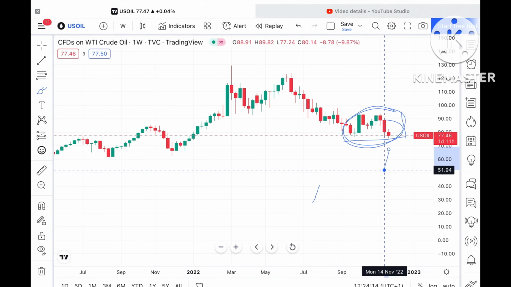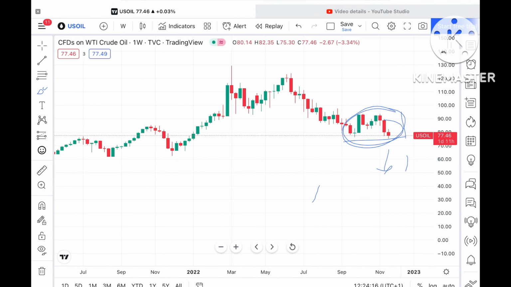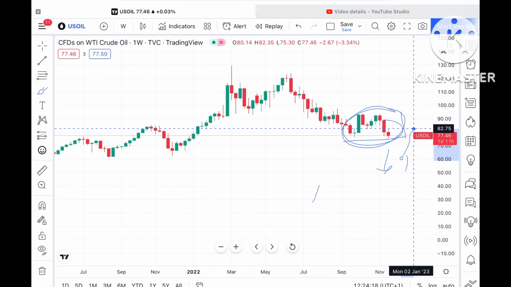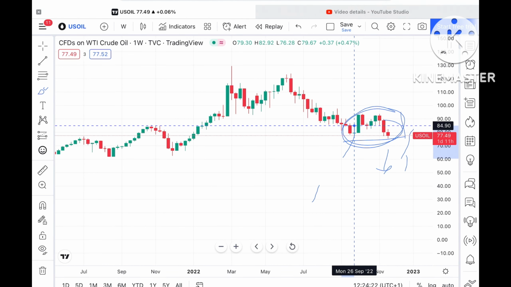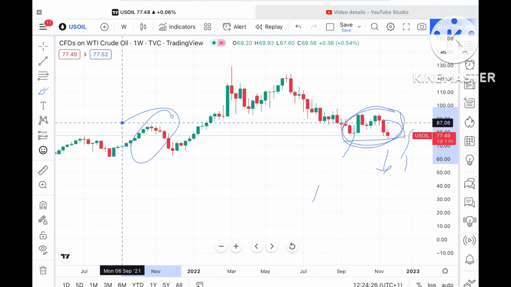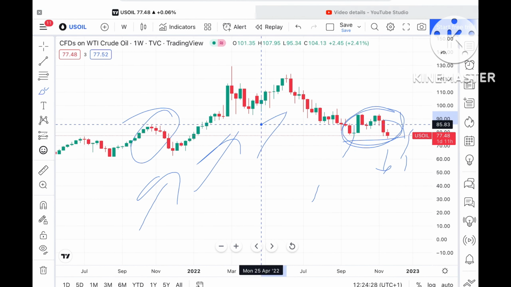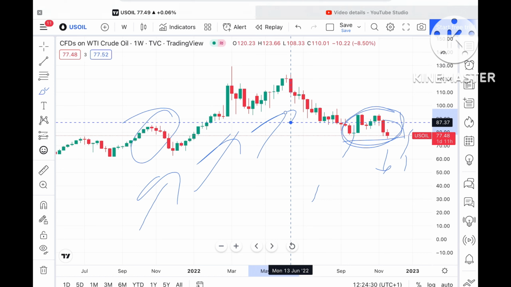Once it breaks downside, we can see it can fall further low. Or if it sustains above a level of around 982, then there can be a probability that it can move further high and touch a level of around 85.58, which is a strong support. So if it sustains above that level, there can be a probability of moving further upside.